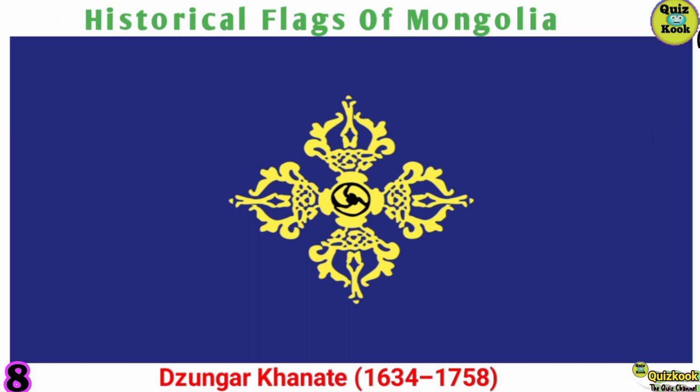Dzungar Khanate, 1634 to 1758. The Dzungar Khanate flag features intricate designs reflecting the Khanate's rich cultural tapestry. This flag represents a period of Mongolian resurgence, emphasizing the Dzungars' role in shaping the region's political and cultural landscape.